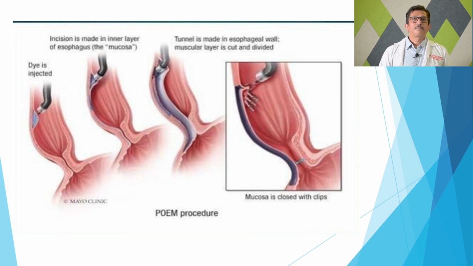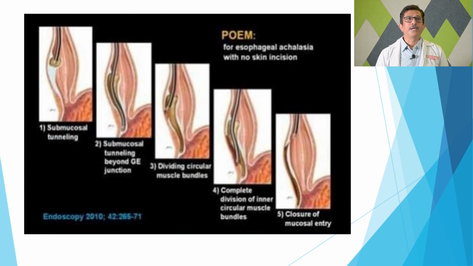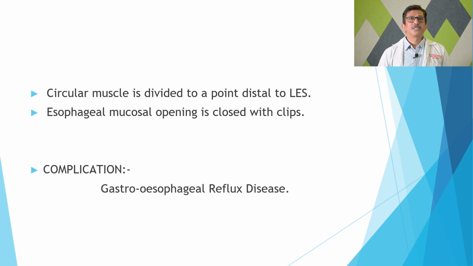This is the same pictorial presentation of the POEM procedure done by the endoscopic way. Here, in cardiomyotomy, the circular muscle is divided to a point distal to the lower esophageal sphincter, and secondly, the esophageal mucosal opening is closed with clips. The major complication we come across after POEM is gastroesophageal reflux disease.